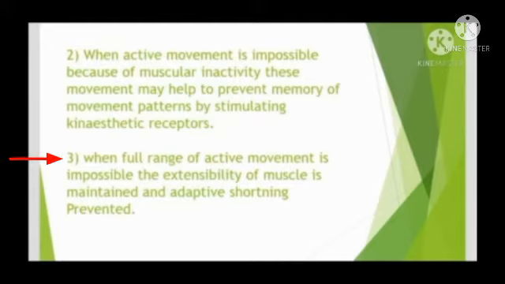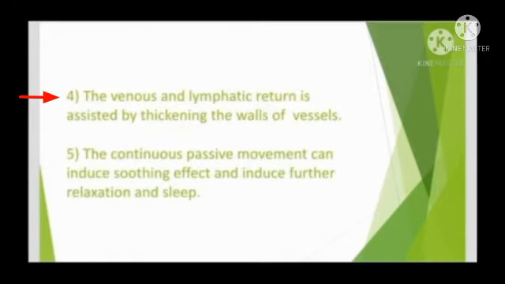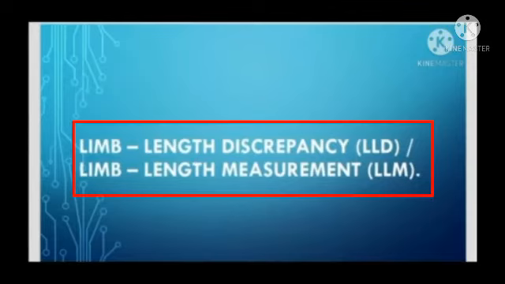When full range of active movement is impossible, the extensibility of the muscle is maintained and the adaptive shortening is prevented. The venous and lymphatic return is assisted by thickening the walls of the vessels. The continuous passive movement can induce a soothing effect and induce further relaxation and sleep.